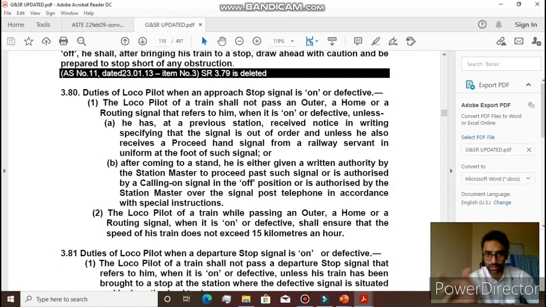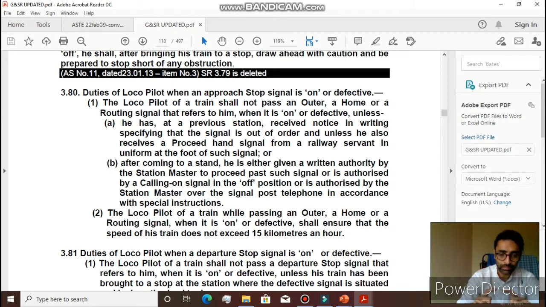That was the first condition that can be fulfilled. Otherwise, when he comes to stand at this on or defective signal, he can get a written authority from the station master, or the station master can give the calling on signal, or the station master can inform the loco pilot over the telephone in accordance with the special instructions.